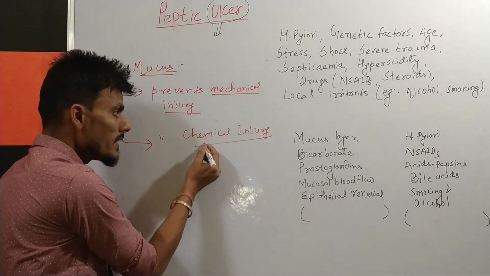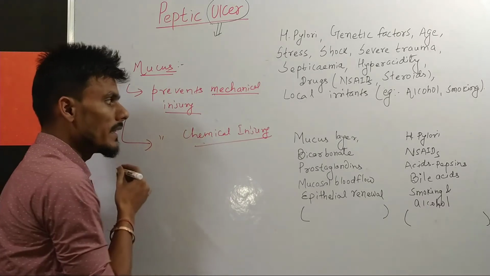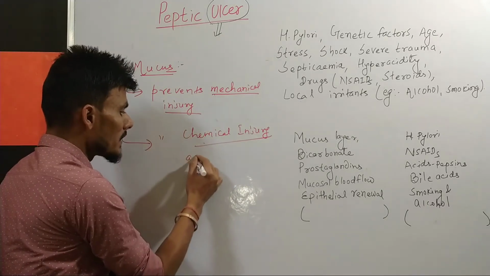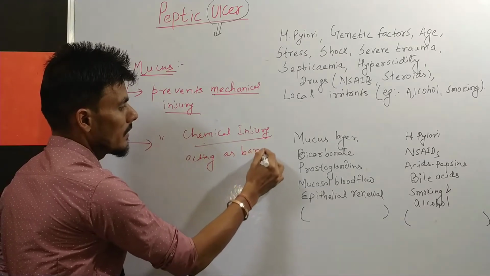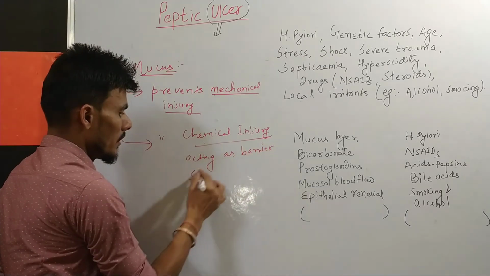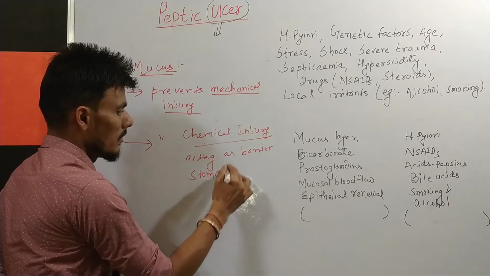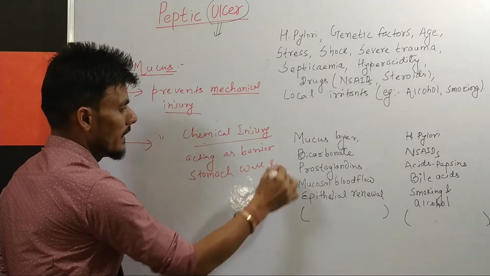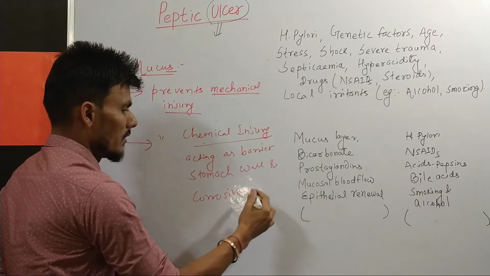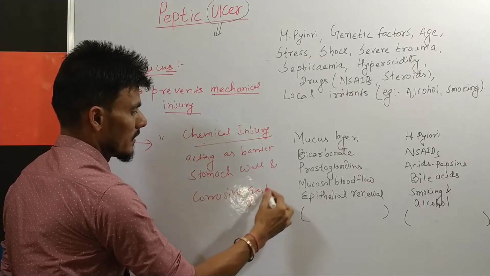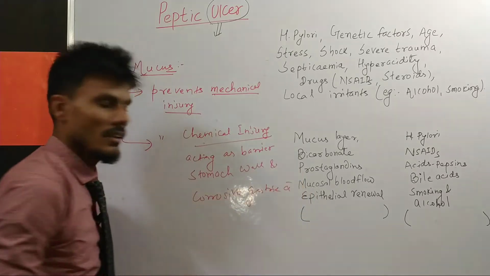So how is this mucus preventing chemical injury? By acting as a barrier between the stomach wall and the corrosive gastric acid, or pepsin.